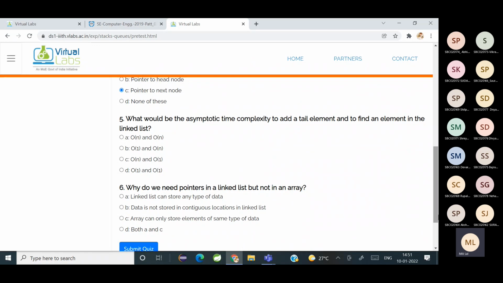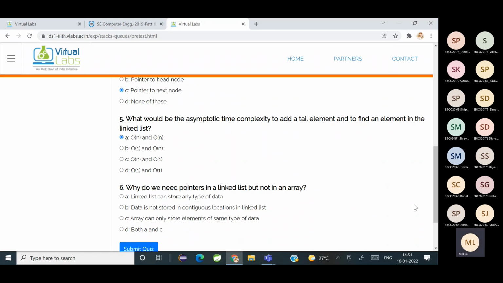Okay, what is the asymptotic time complexity to add a tail element and to find an element in the linked list? A option, O of n. Yeah, O of n. Fine.